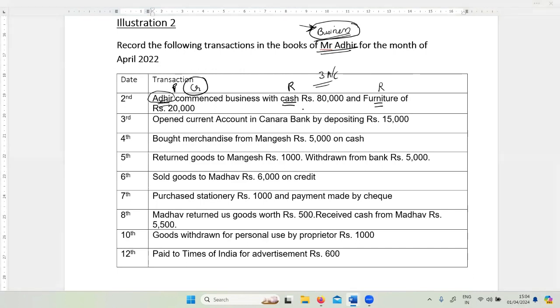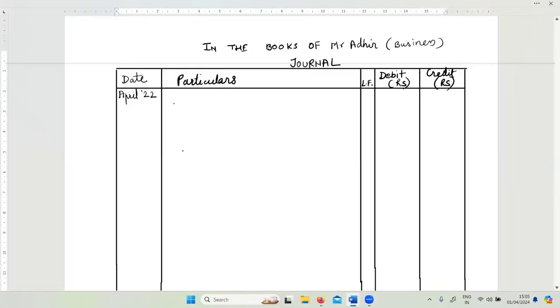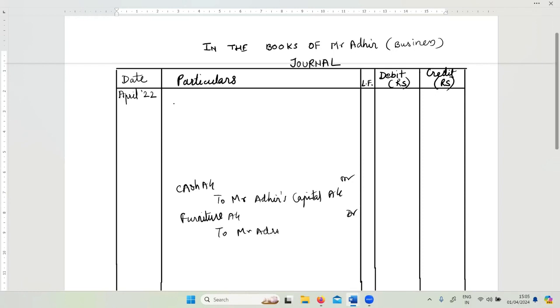So instead of writing, I'm just going to show you how it could be two transactions. It could be like cash account first, cash account to Mr. Adhir's capital account. This is one entry. Second is furniture account, because furniture is also coming into the business. Furniture account, this will be debit, and this will be debit, and the giver is Mr. Adhir. So this could be the two transactions that we have in this entry, which is on 2nd of April.